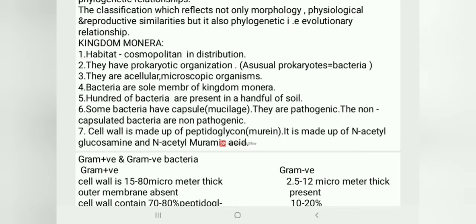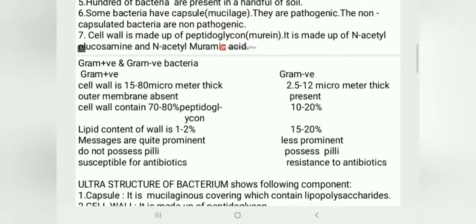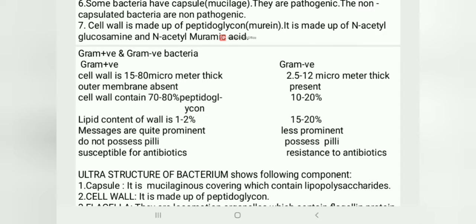The cell wall of this bacteria is made up of peptidoglycan, which is also called murein. It is made up of N-acetyl glucosamine and N-acetyl muramic acid. There are two types of bacteria, gram positive and gram negative bacteria. Let us discuss the main differences between them. In gram positive bacteria, the cell wall is 15 to 80 micrometer thick. In gram negative bacteria the cell wall is 2.5 to 12 micrometer thick. In gram positive the outer membrane is absent, in gram negative it is present.